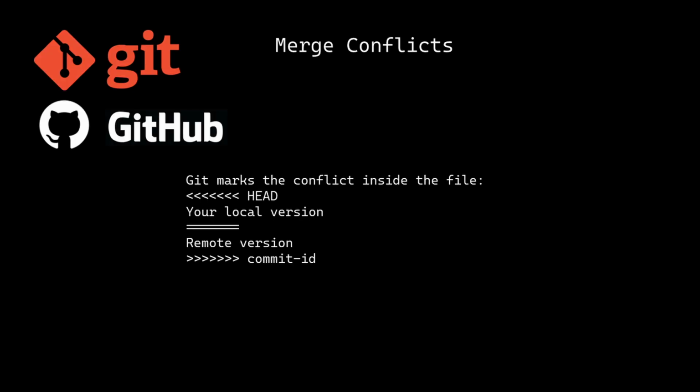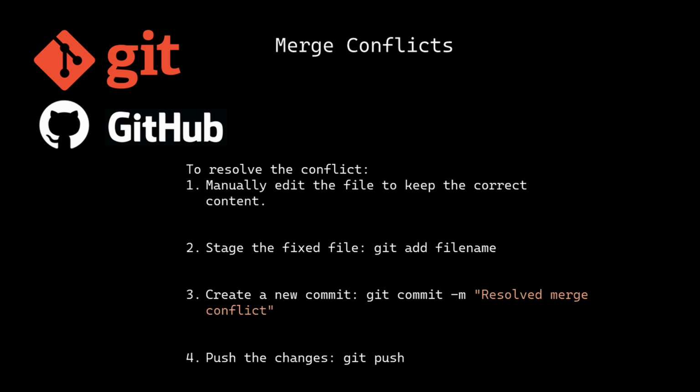Merge conflicts. When multiple developers edit the same part of a file, Git may not know which version to keep. This is called a merge conflict. Git marks the conflicts inside the file like this: the HEAD, your local version, a bunch of equal signs, then the remote version and commit ID. To resolve the conflicts, you can manually edit the file to keep the correct version, then git add file name to stage the fixed file, then create a new commit and push the change. Or you can do it from the browser, in a similar way.